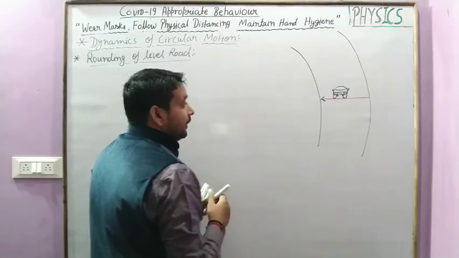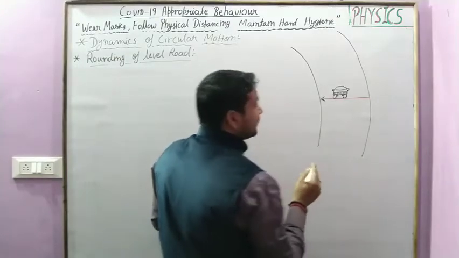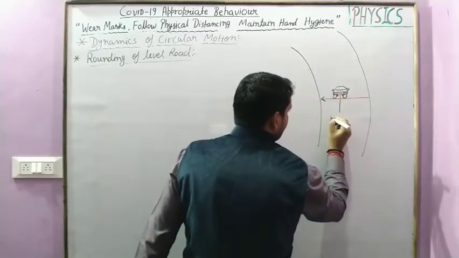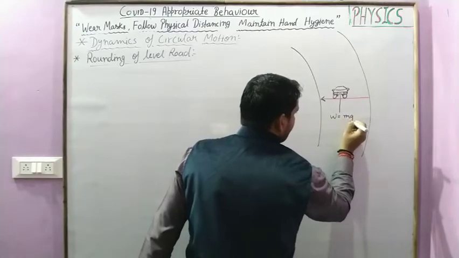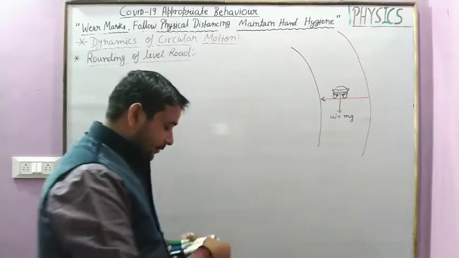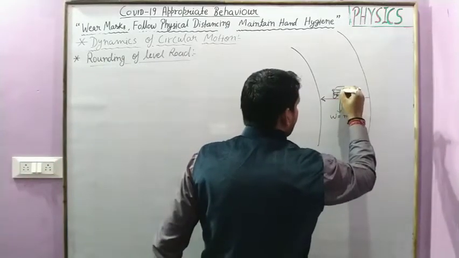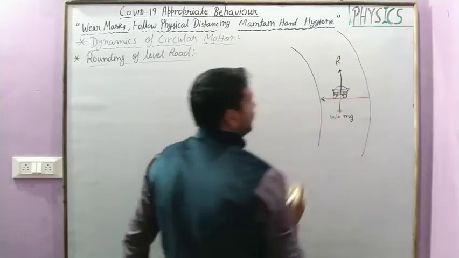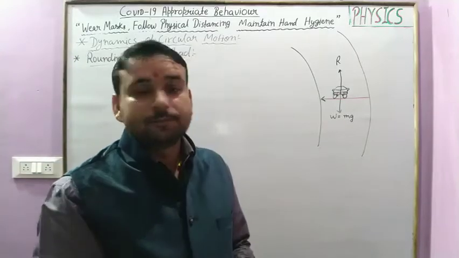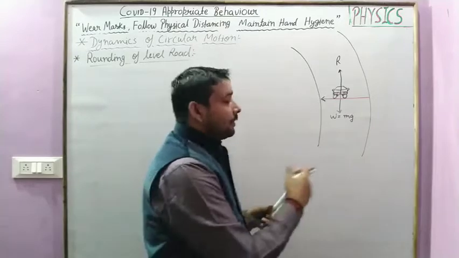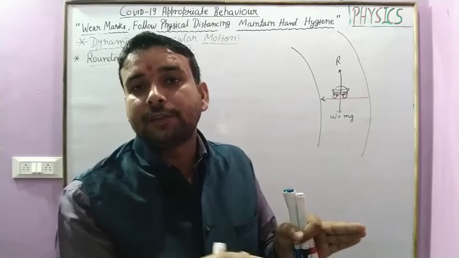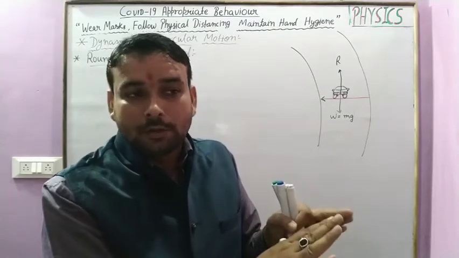So in this case three kinds of forces work on it. One is the weight of the body, W equal to mg, vertically downward. And the reaction force R, vertically upward. And when the car takes a round, a centripetal force is required to move the car in the curve or circular track.